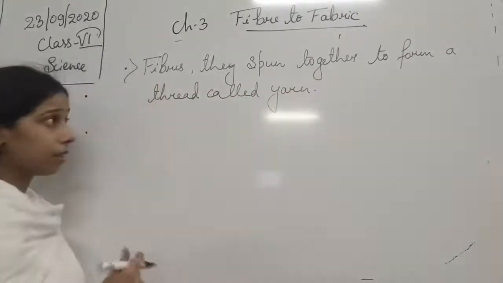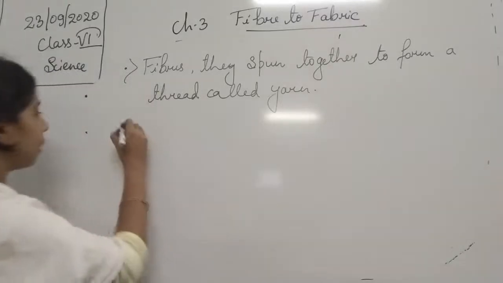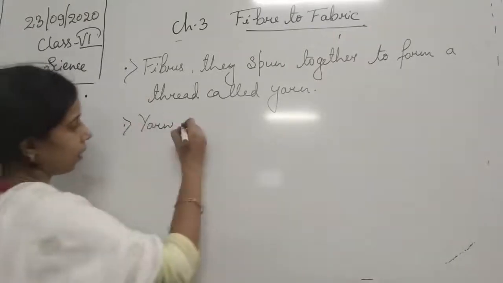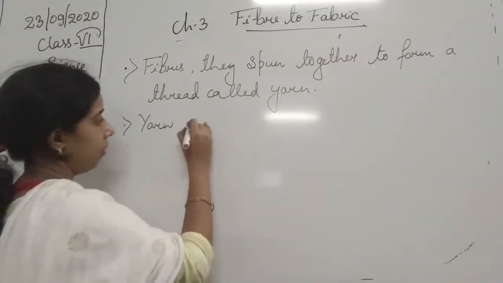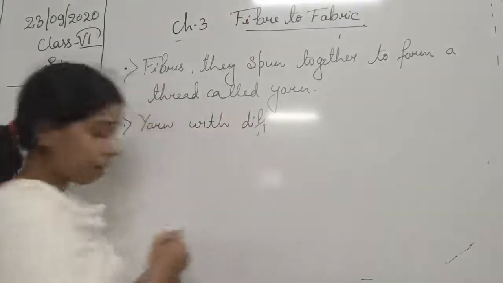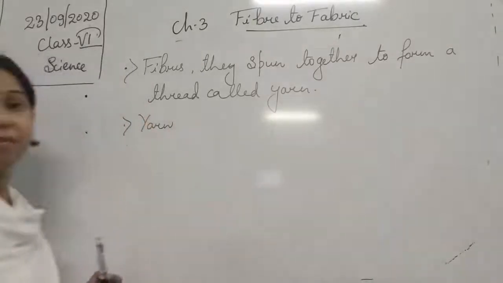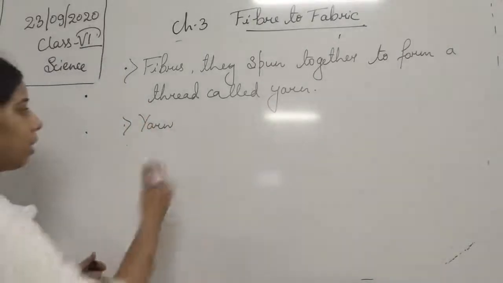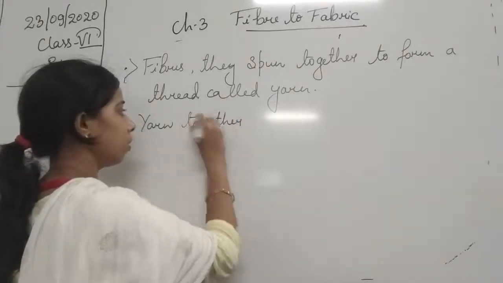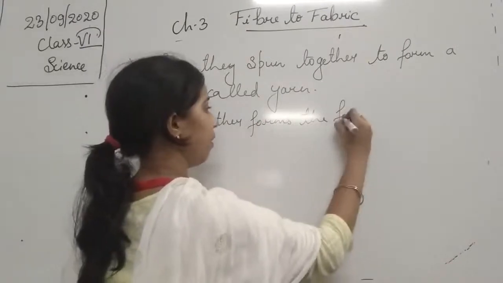So fibers come together and spin together to form yarn, and different yarns together form the fabric.